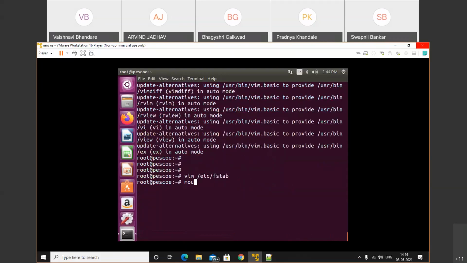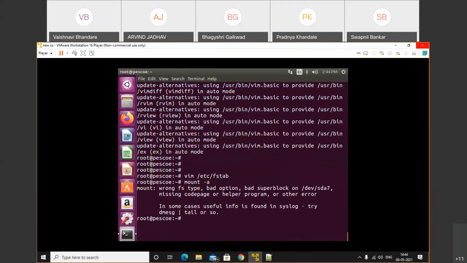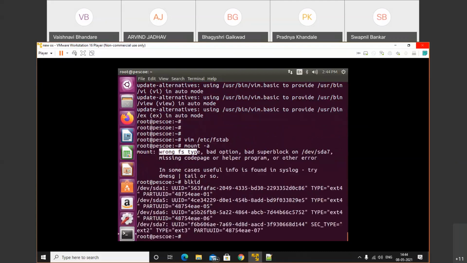So now we need to perform mount-all. Mount-all. So इससे आपकी disk क्या हो जाएगी, mount हो जाएगी. Wrong FS type, file system type. Here we're showing the error, wrong FS type. Just check the file system type with blkid. The type is ext3 and ext2.